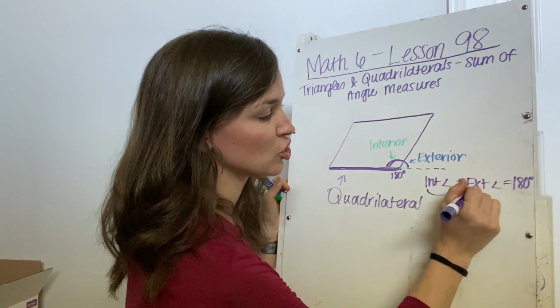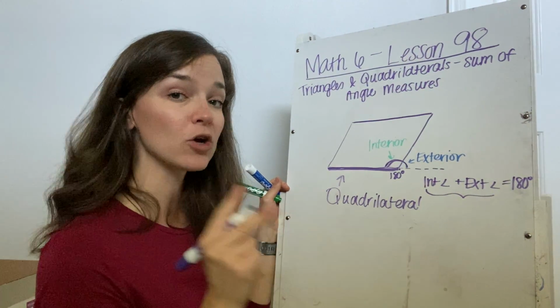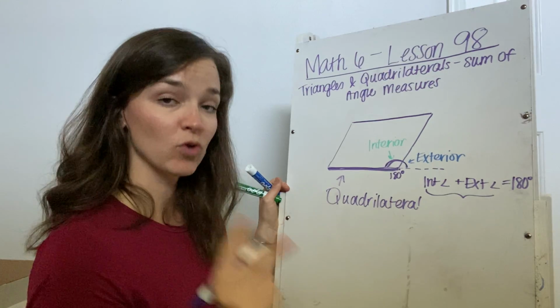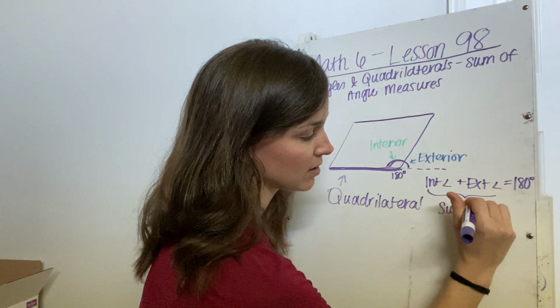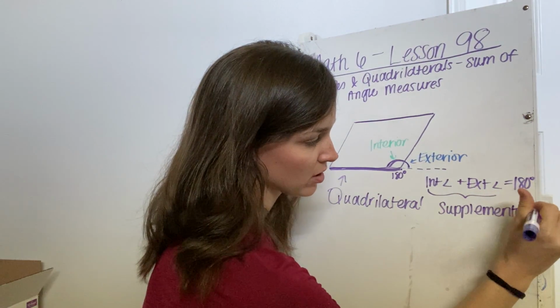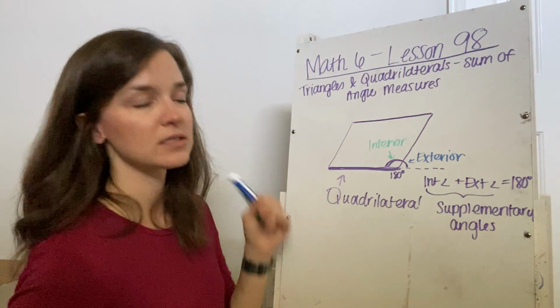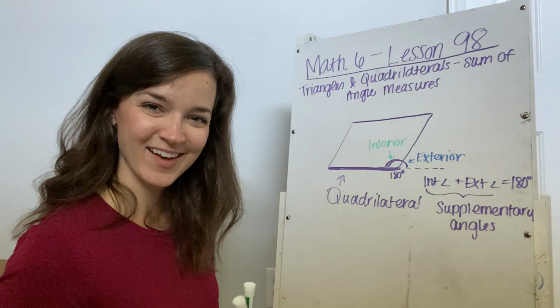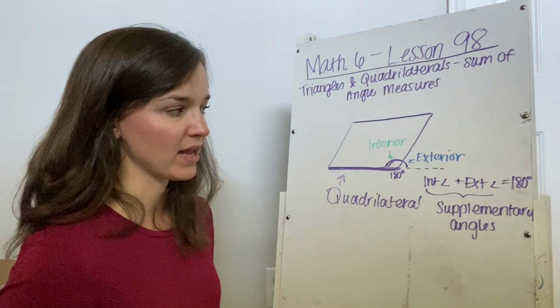So if these two have a sum of 180 degrees, any 2 angles that have a sum of 180 degrees are referred to as supplementary angles. Big long word. But again, it just means that they have a sum of 180. Okay, so angles that form a straight line, those are supplementary angles that have a sum of 180.